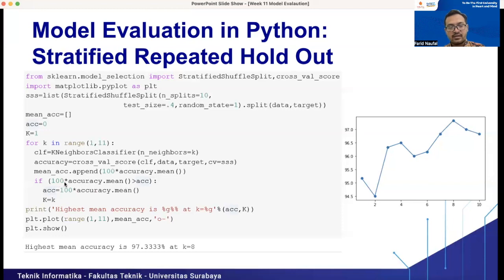So if the 100 times accuracy mean is greater than the previous accuracy, or the current best accuracy, we set it to 100 times accuracy dot mean. So this code is for getting the best accuracy for each number of K. Then as you can see here, we plot this accuracy with matplotlib, and we know that K equal 8 has the highest accuracy when implemented with the stratified repeated holdout method for the iris dataset, right?